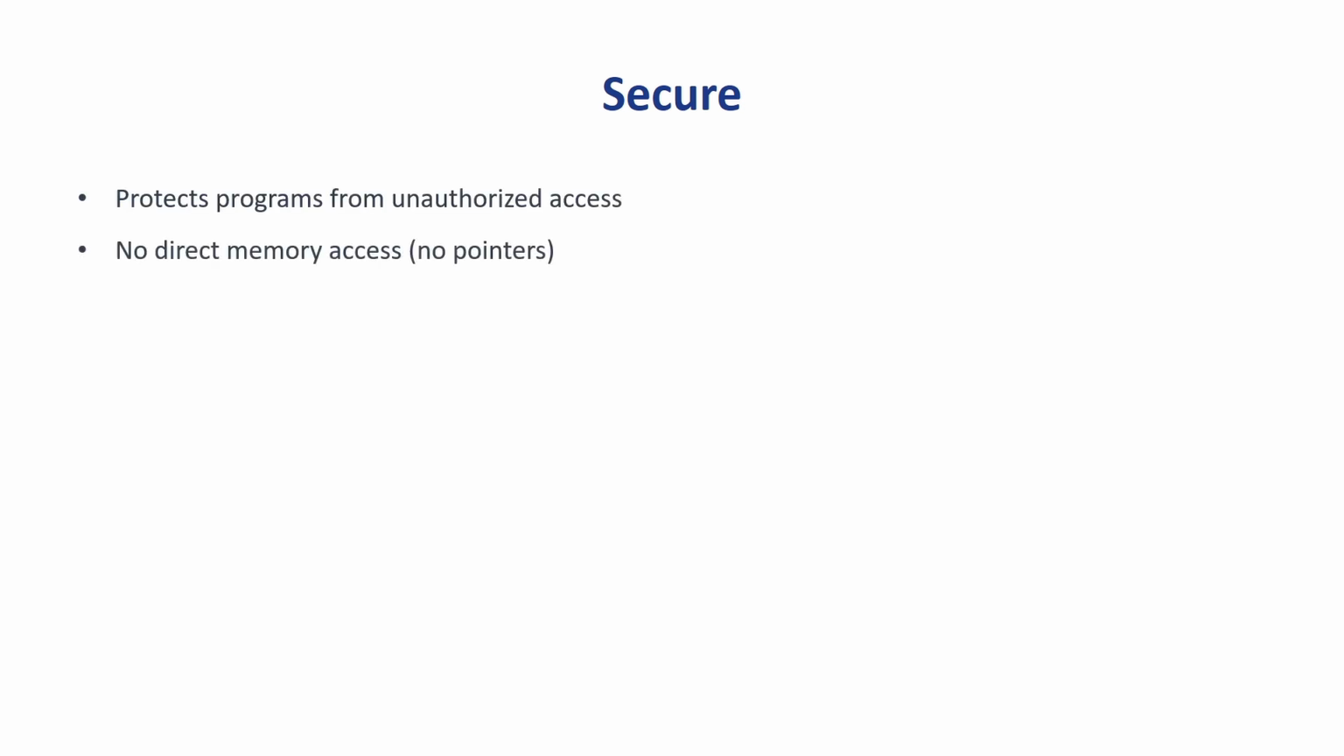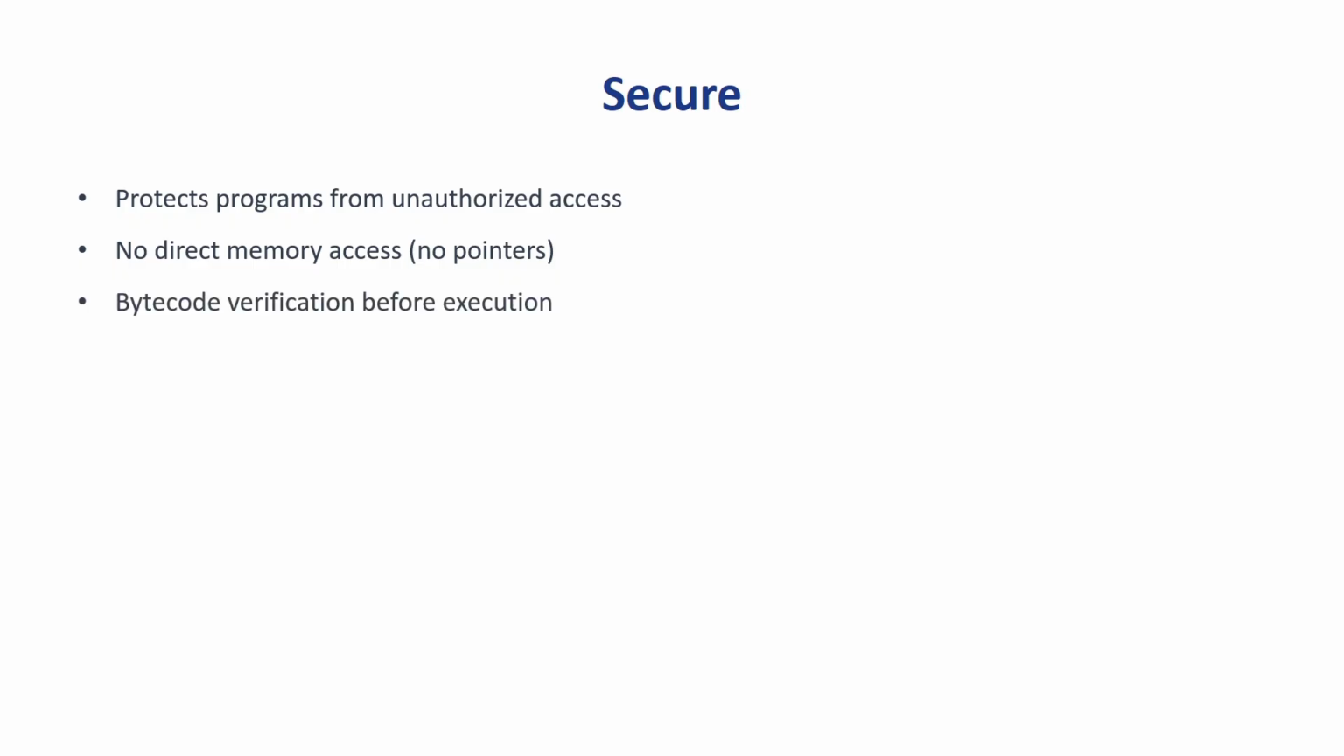So the next feature is secure. Java does not allow pointers like C and C++. So what are pointers? A pointer is a variable that stores the memory address of another variable. Since it stores the address of another variable, it can be dangerous because with pointers, a program can access wrong memory and modify data of other programs. It can cause crashes and create security vulnerabilities. So because of this, Java does not use pointers. Instead, Java uses references which are controlled by the JVM.